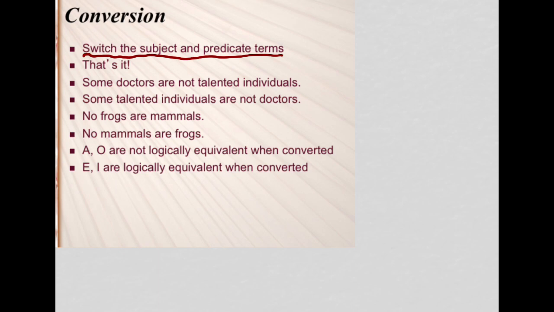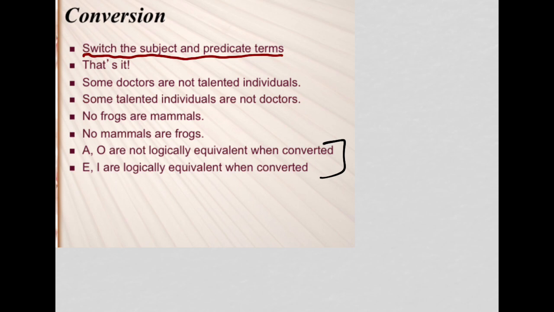But what we want to also do is be able to draw the Venn diagrams for all of the claims here that we're looking at. And we will get to this last part here when we're talking about A and O statements not being logically equivalent when they are converted, and E and I statements actually being logically equivalent when converted, but we'll see that for ourselves, at least in these examples here.